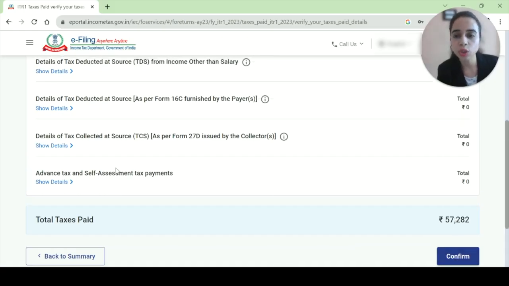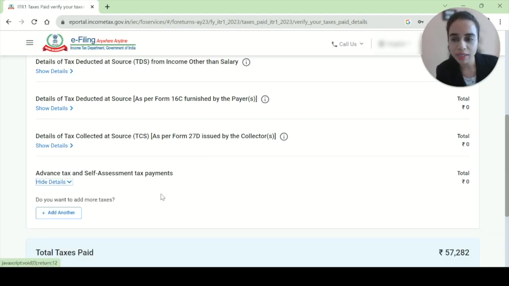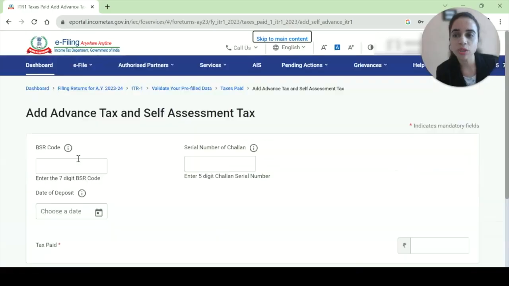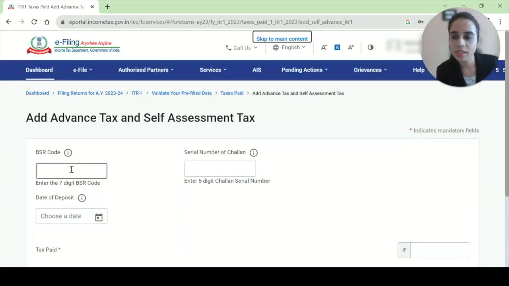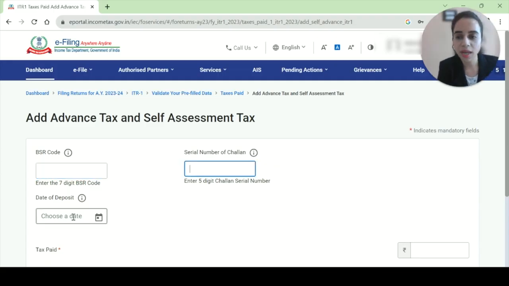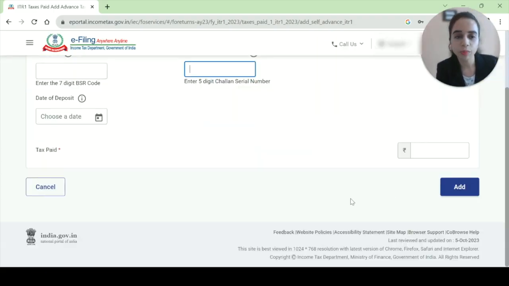If you think that you want to edit anything, you can say no, I have done advanced tax also, I have done self assessment tax also, and you can just add whatever you feel that the income tax doesn't know better. You can fill the data, you can say that this is my BSR code, this is the challan number and date of deposit.